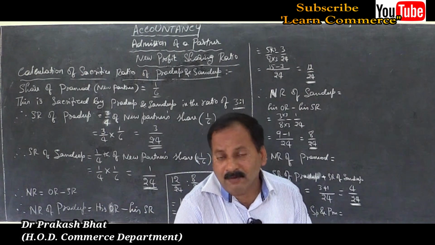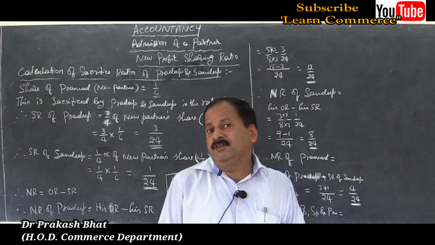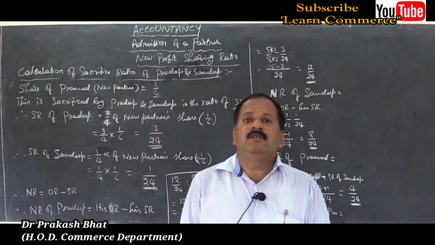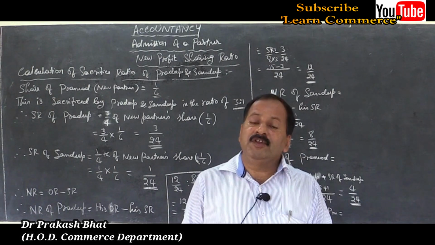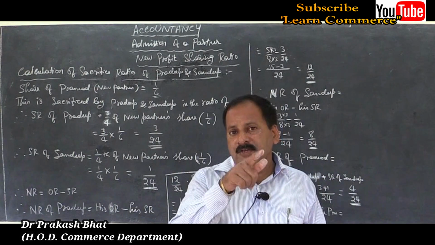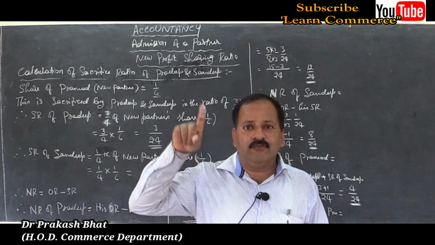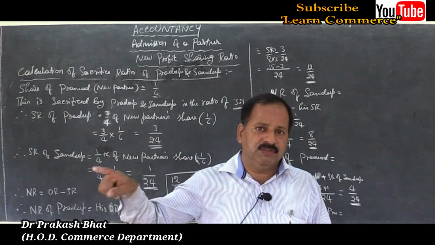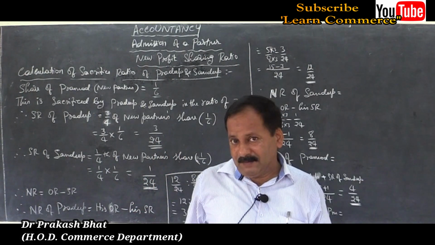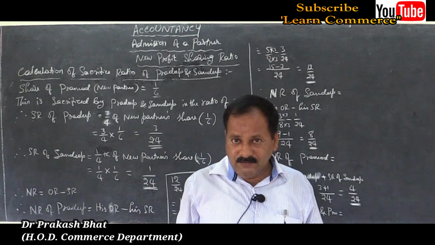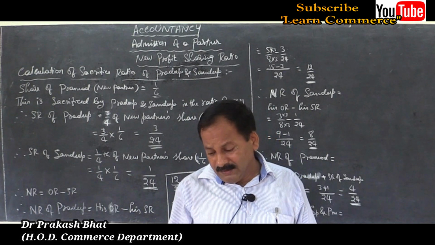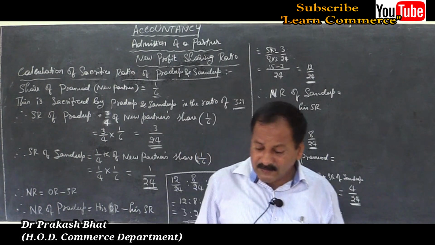You have the old ratio given in the problem. You have calculated the sacrifice ratio. Write your formula. What is asked in the problem? They asked us to calculate the new ratio. So new ratio is equal to old ratio minus sacrifice ratio. Substitute the figures and get the answer, like I did in the previous problem. Clear? So take this as your assignment problem. I will solve one more problem, then we will close this class.